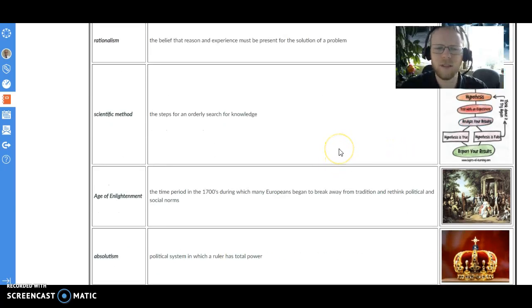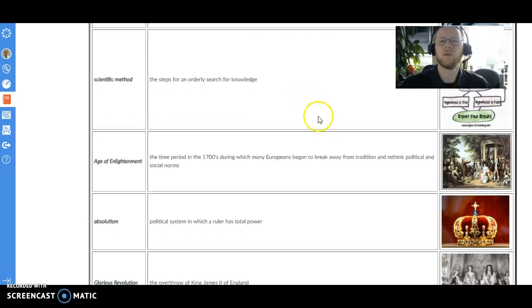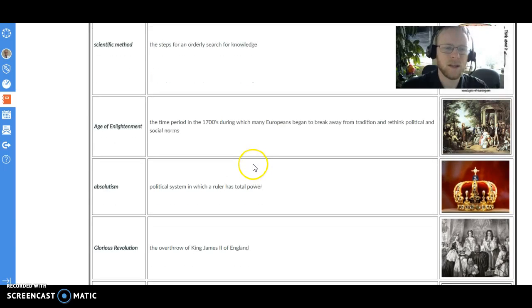The Age of Enlightenment is the time period in the 1700s during which many Europeans began to break away from tradition and rethink political and social norms. So we're saying, why is this normal? Maybe we should do it this way instead. And you end up having things like the American Revolution and the French Revolution. People start overthrowing the old ways.